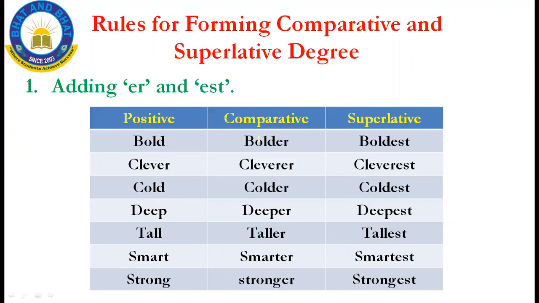You should make it into comparative by adding ER, and EST to make it a superlative degree. This is your first rule. There is no question, "Ma'am, why should I add only ER?" No, these are the rules we should follow.